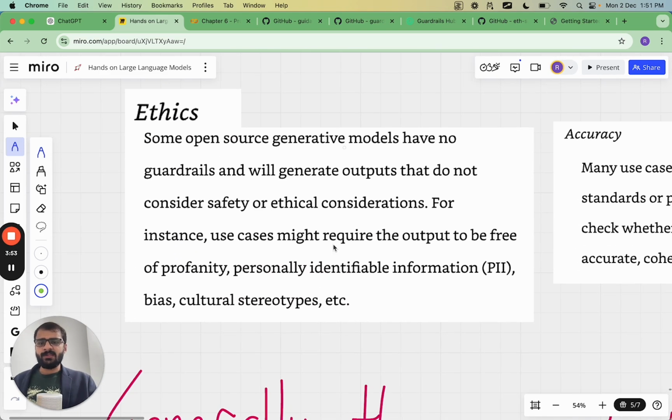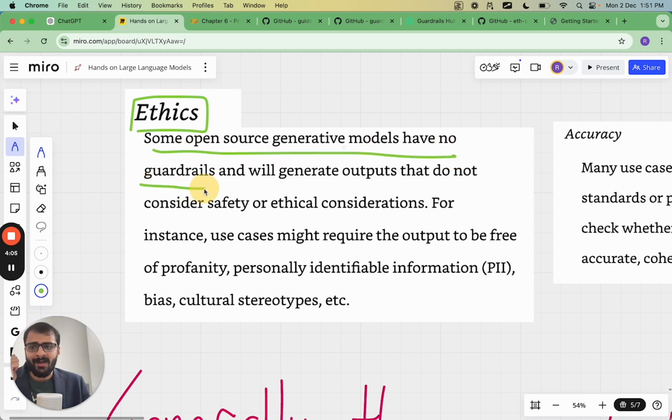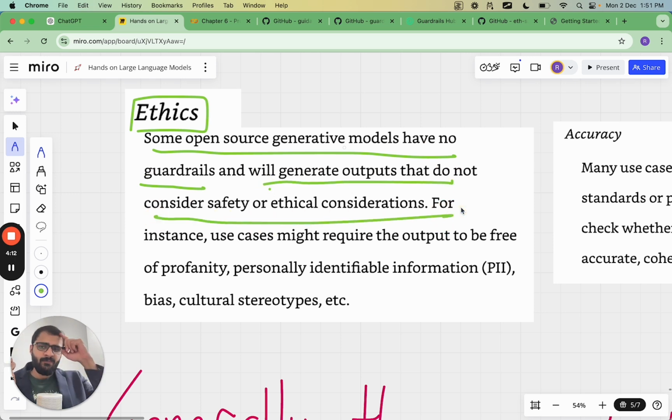Then the third thing which is extremely important is ethics. This is probably one of the most important applications of today's lecture. So some open source generative models have no guardrails, which means that they will generate outputs that do not consider safety or ethical considerations. If you're running toy projects or if you're just running student projects, maybe you might not be thinking about these things. But if you're part of a big industry or if you're a startup which affects the lives of millions of people, ethics plays a very, very important role.